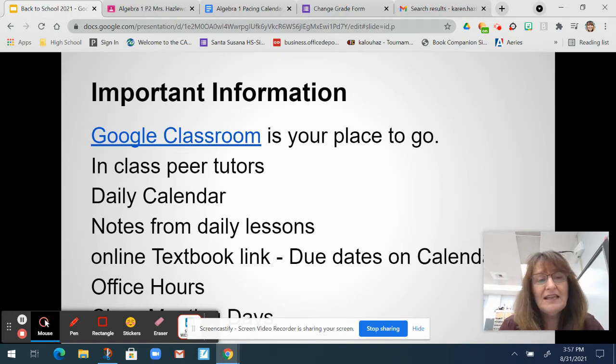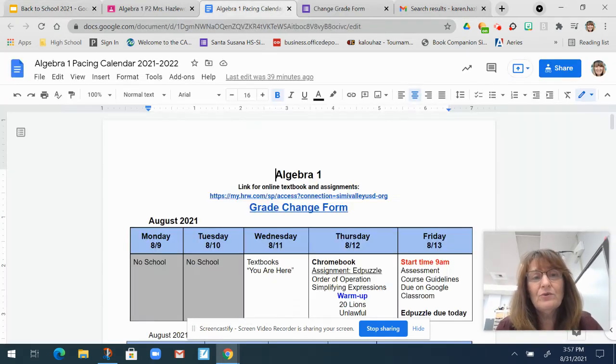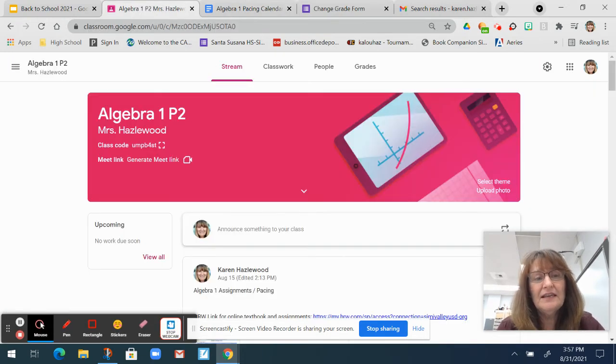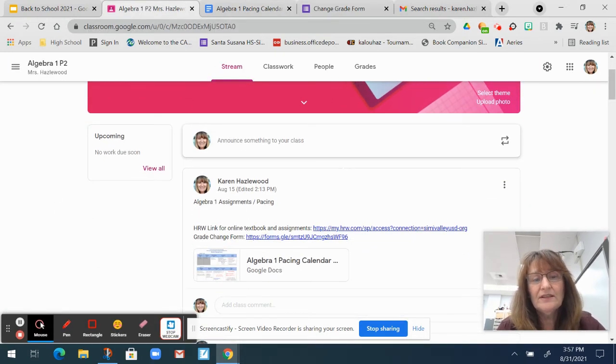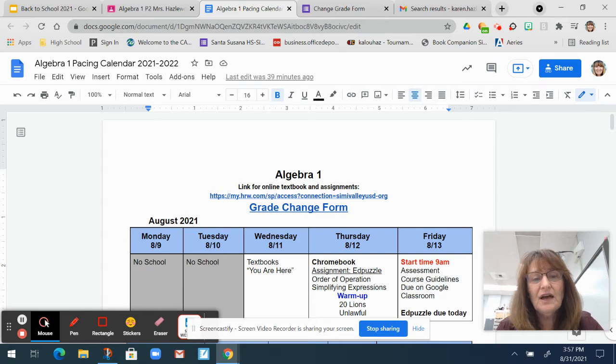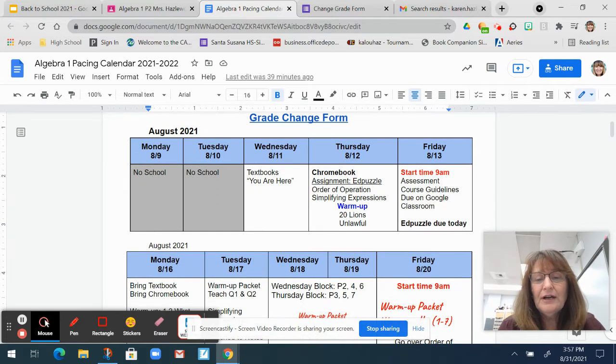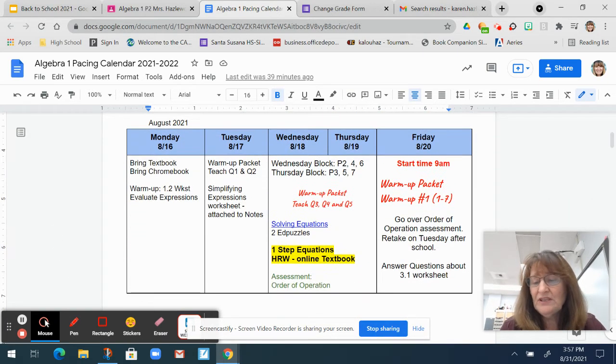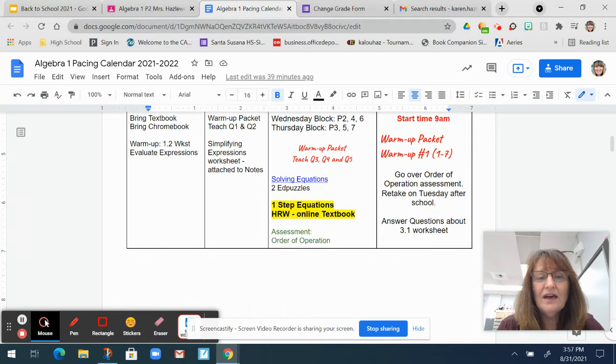So the next thing is the daily calendar. This was a link in Google Classroom that you saw right at the top here. On this daily calendar, I just post what I am doing. And the highlighted yellow is the online textbook.